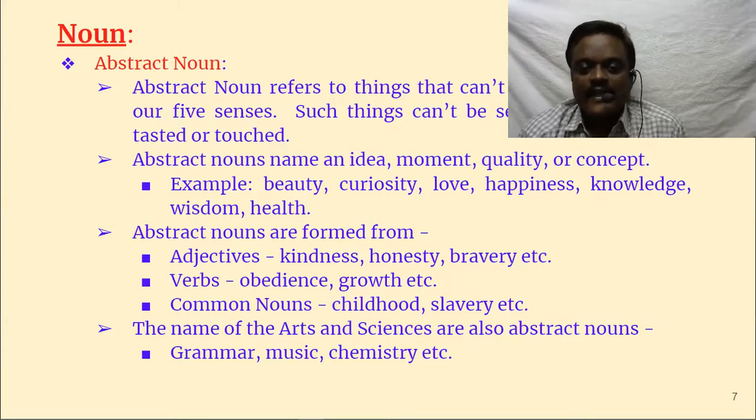Then the names of arts and sciences are also abstract nouns. Even all the subjects you study, like physics, chemistry, mathematics, political science, history, because they are not something that you can see. They are only concepts, like grammar, music, chemistry. All these subjects are only ideas. They are actually interdisciplinary courses, we say, interconnected. Suppose physics is connected to mathematics, mathematics is connected to physics, and chemistry is connected to mathematics.